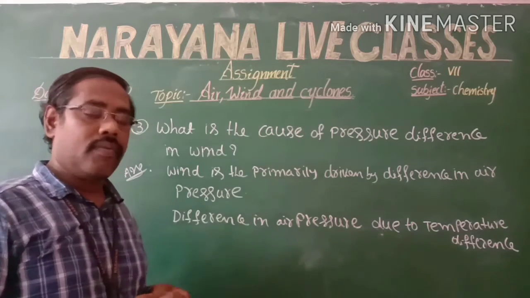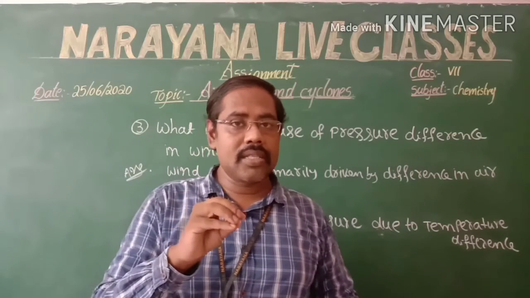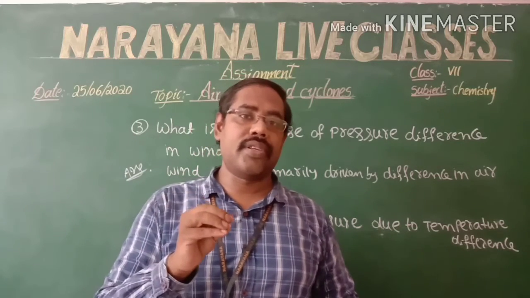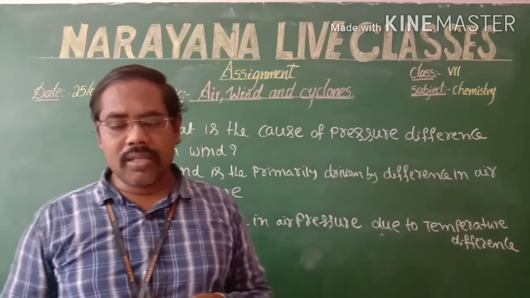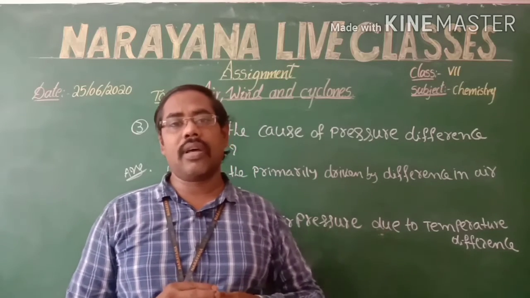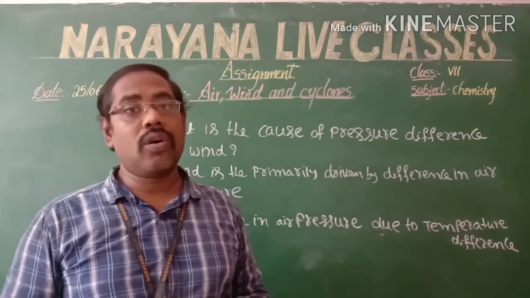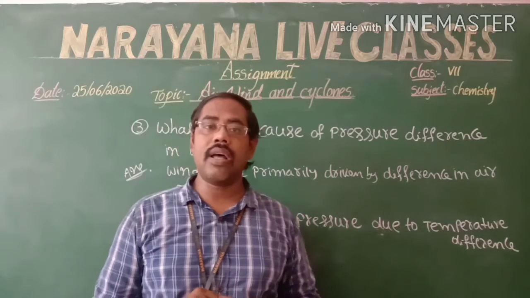For example, different places on the surface of the earth have different temperatures. Why do we get the different temperature? Because of solar energy received at the surface of the earth.